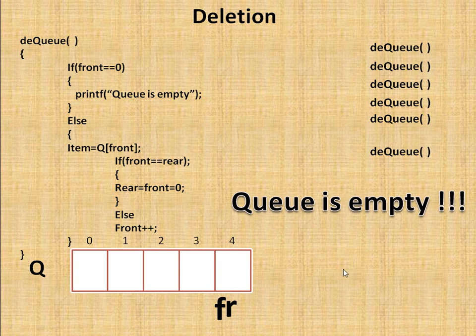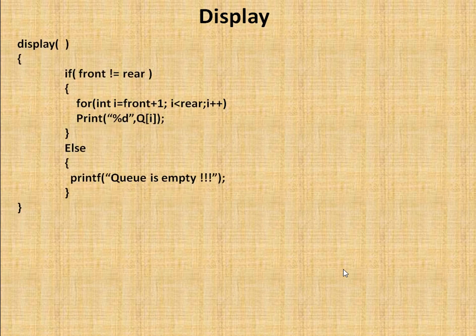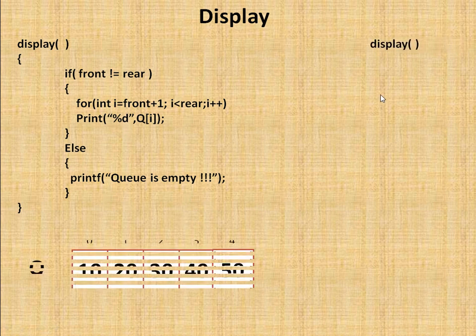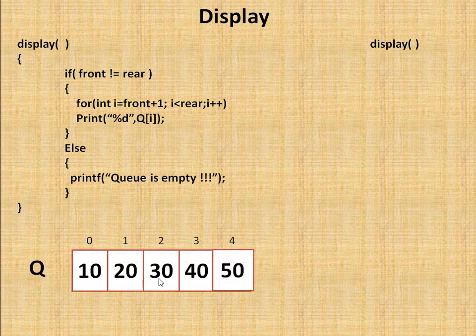Okay, now for display, this is the simple code. Using a for loop, you can print the elements from front to rear positions. If front is equal to rear, then the queue is empty message is displayed. If I fire just the display method, the queue will be displayed like this: 10, 20, 30, 40, 50. If the queue is already in a full condition, then okay.